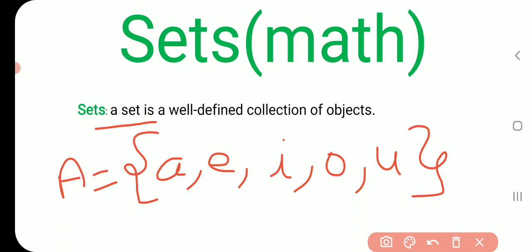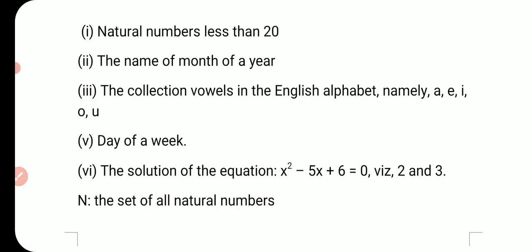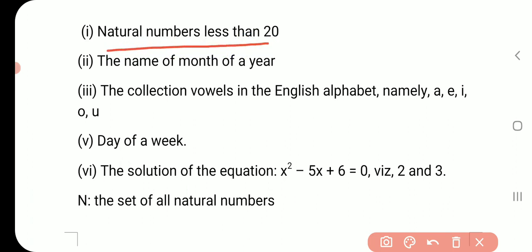There are some points you should remember. First is notation. What is the notation? There are some more examples. Natural numbers less than 20 is also a collection of numbers. The names of months of a year is also a well defined collection. And how will we write the names of months of a year in set form?